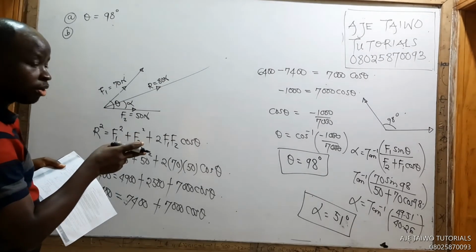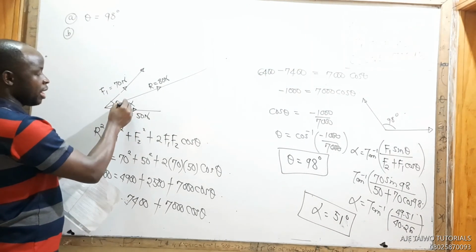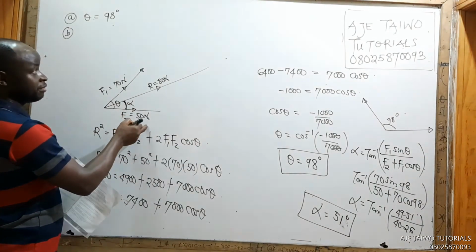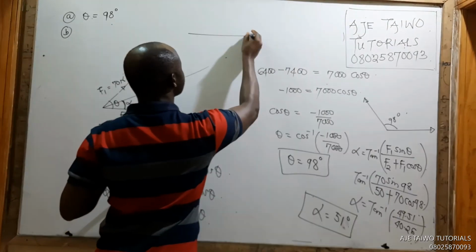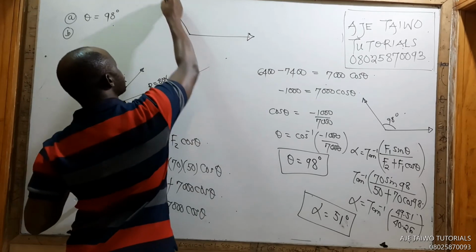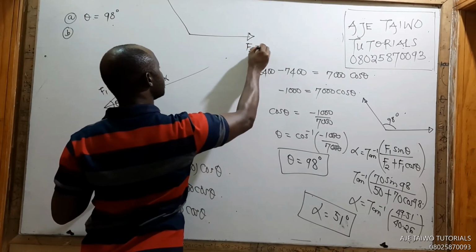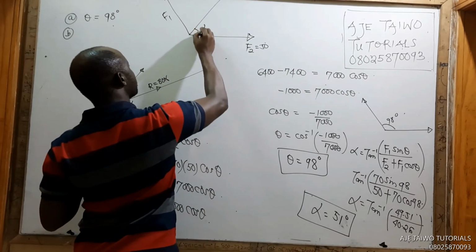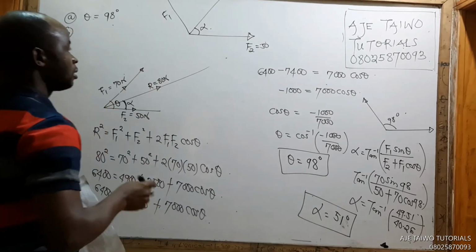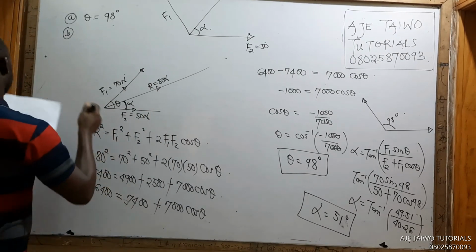The angle I got here is the angle this makes with 50. Angle alpha is the angle it makes with 50. When I withdraw it, this is my F2, that's 50. This is the resultant. This is my F1. This is the angle I just got now. That was the angle I just got. So 51.